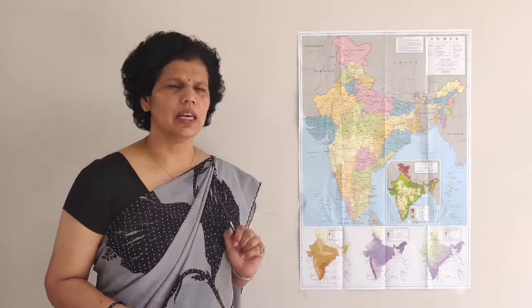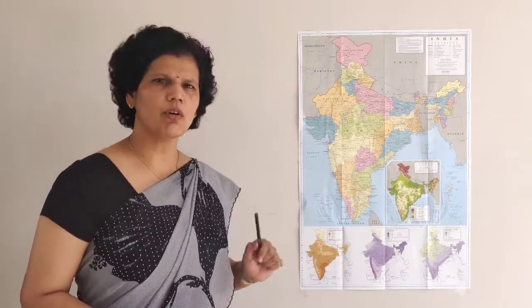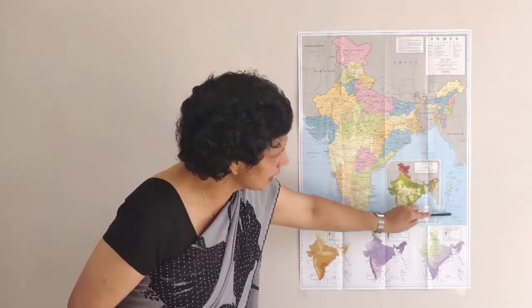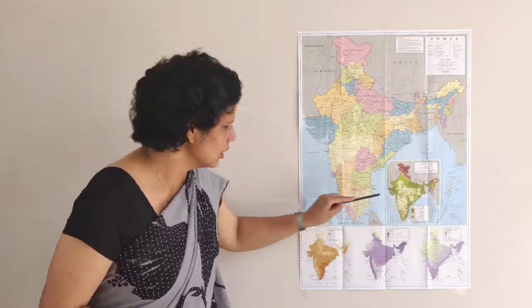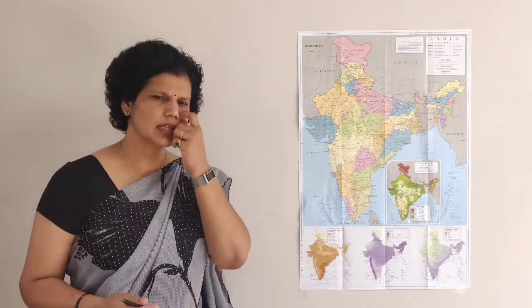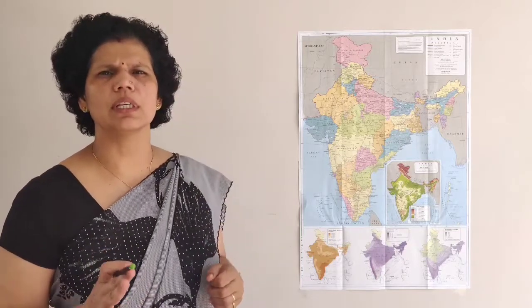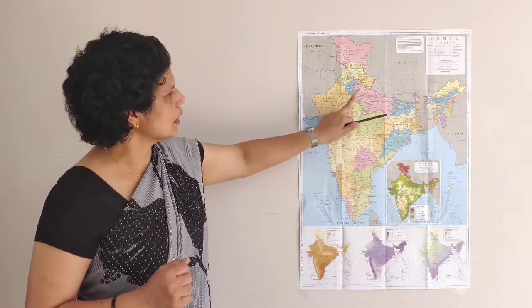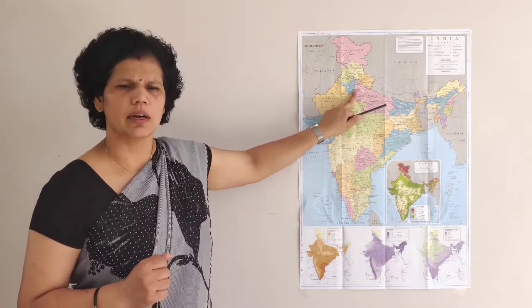And the last, sixth part is islands. Where are these islands? All of you know that it's the Andaman and Nicobar Islands, and this is the Lakshadweep Islands. So these are the 6 geographical or physical parts of India. Here is the national capital territory. Delhi is the national capital territory, and it's present here in this part.